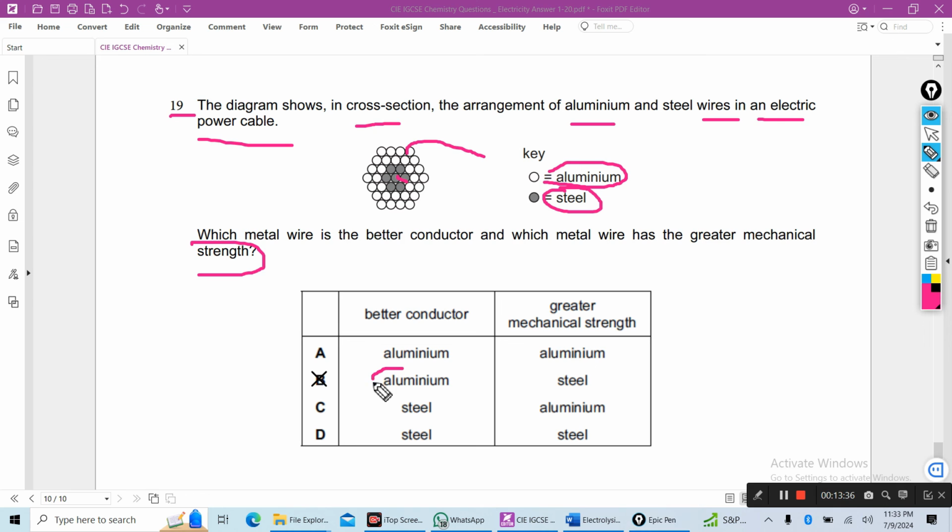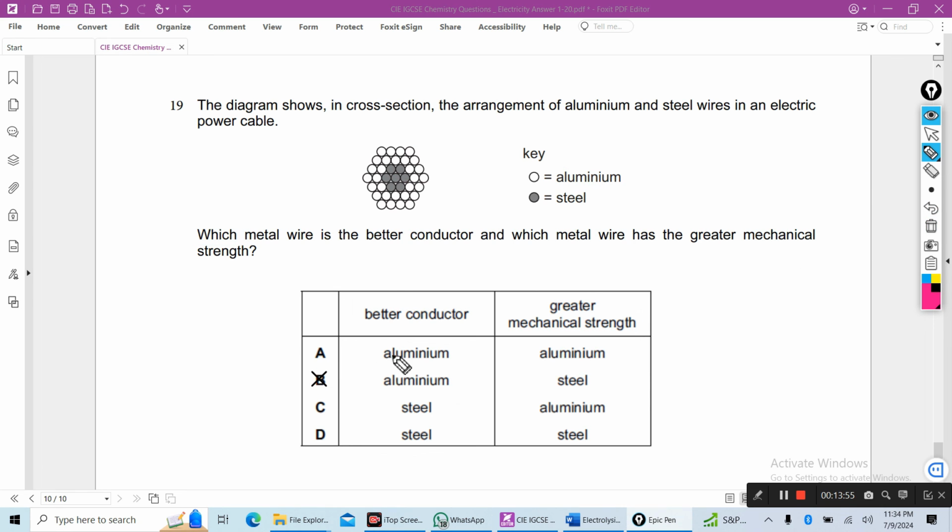Aluminium metal is a good conductor of electricity. Steel has greater mechanical strength, it is strong. So B is the right answer.